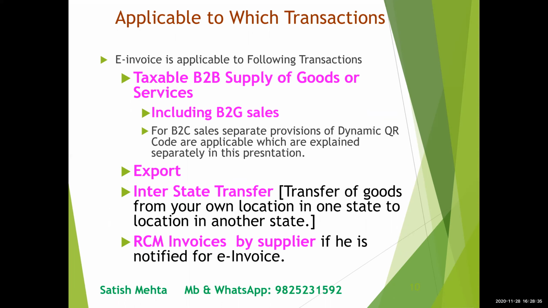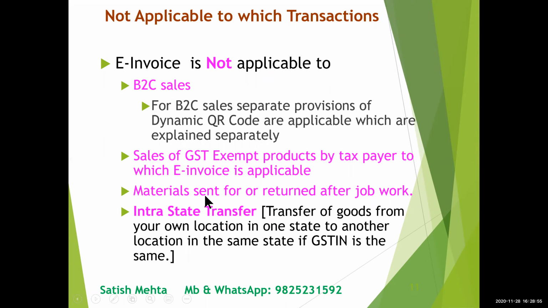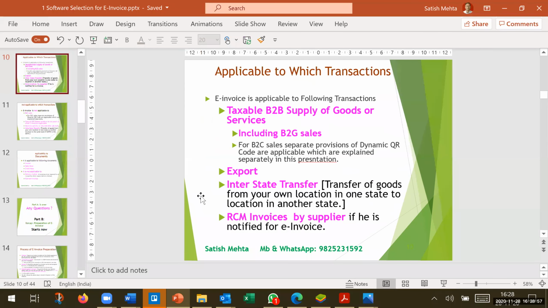The transactions which are covered: taxable B2B supply, whether it is of goods or services. Even if it is B2G sales, if government has got a GSTIN number, then we are supposed to raise e-invoice. Export. Sorry, I'll make one correction here.